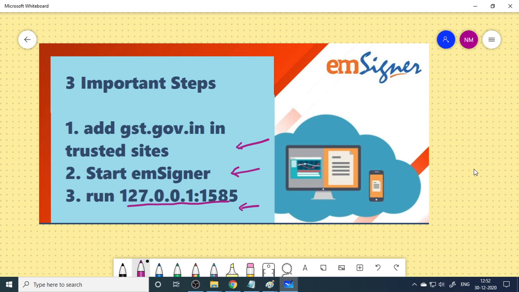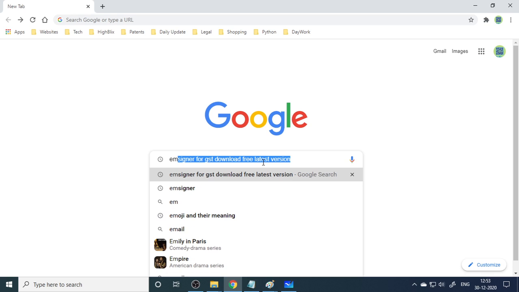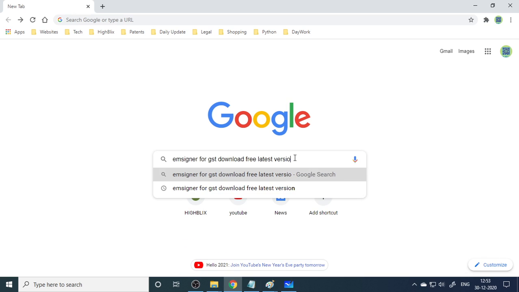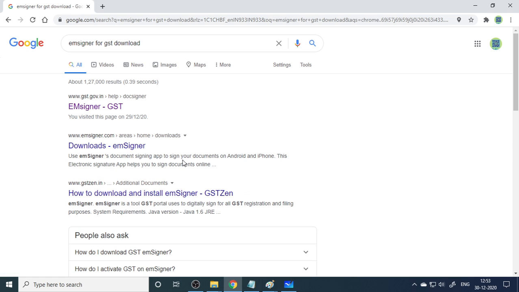Please follow this video. First step, you need to download emSigner. Just search for emSigner for GST download. Even if free is not there, it's not a problem. You can see gst.gov.in. Here is the website. Here is emSigner GST. Right click and open in a new tab.